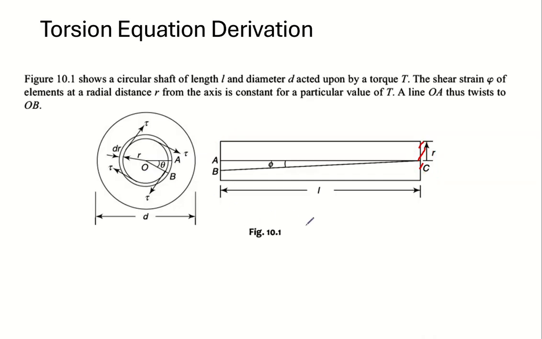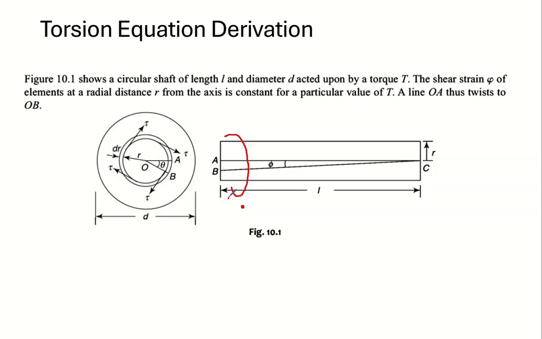Now, this end is fixed, and you can see the line AC here. Initially, the line AC is a horizontal line.